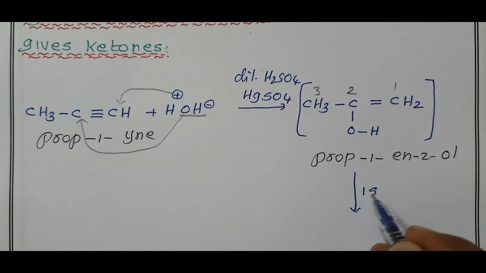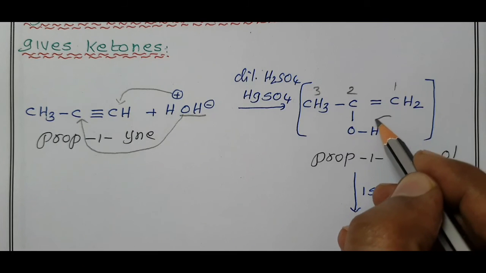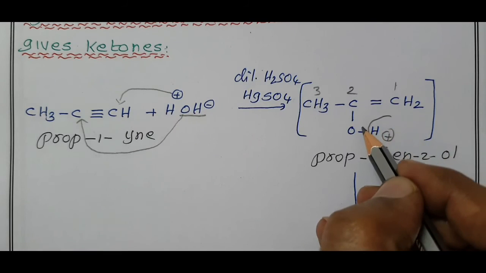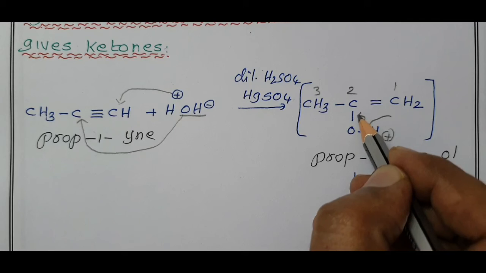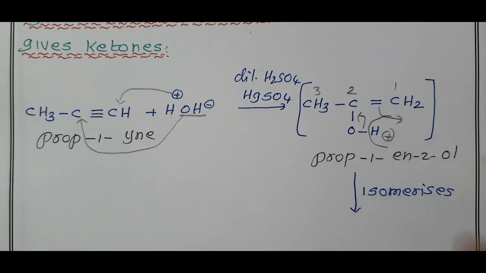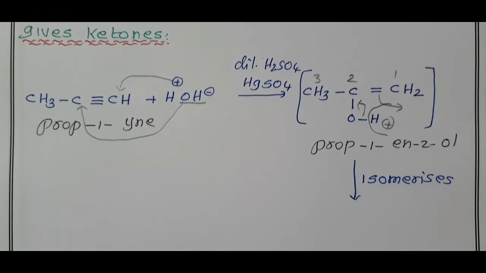This compound isomerizes. H becomes H plus. The bond between oxygen and hydrogen shifts between carbon and oxygen. One more bond shift takes place. To this bond H plus is added.